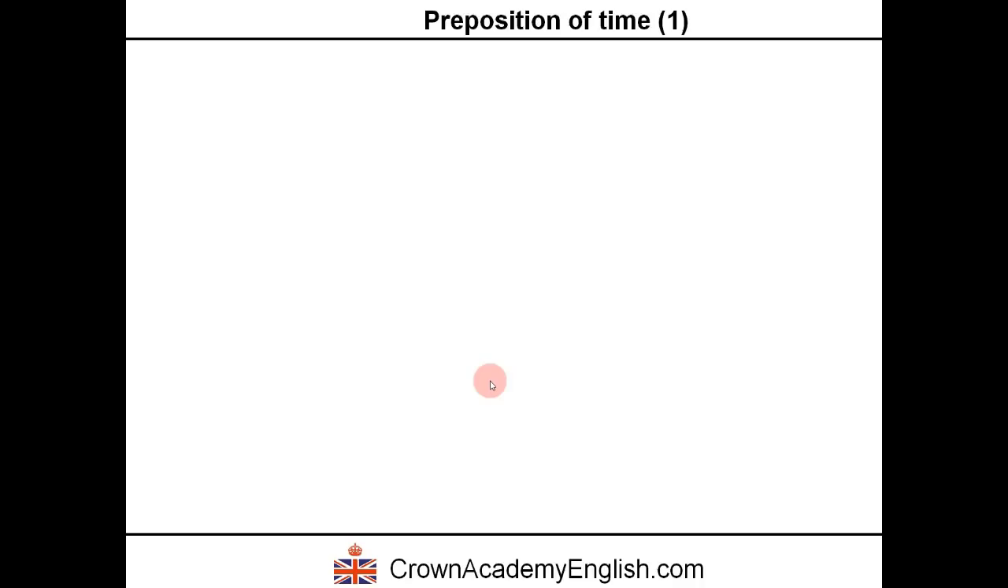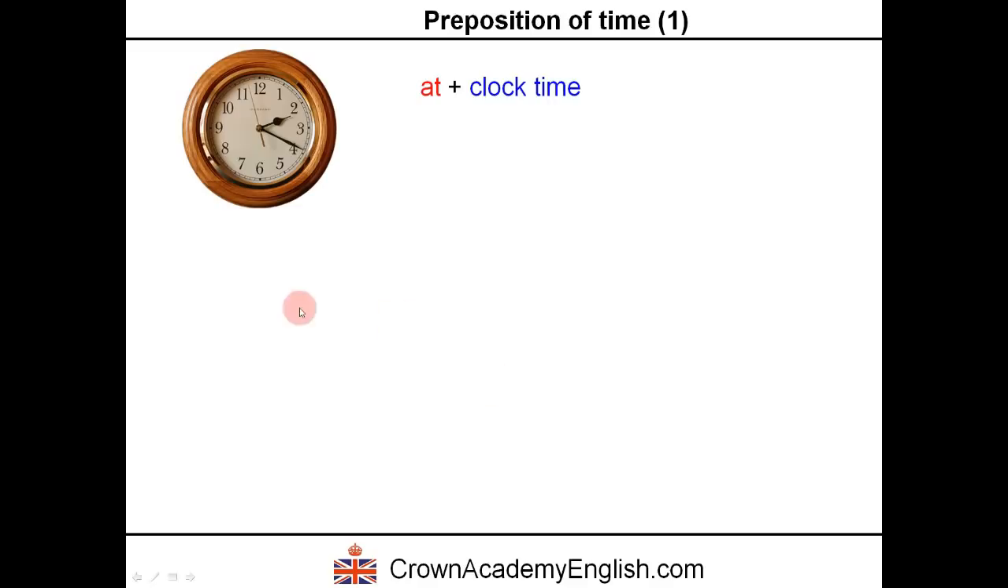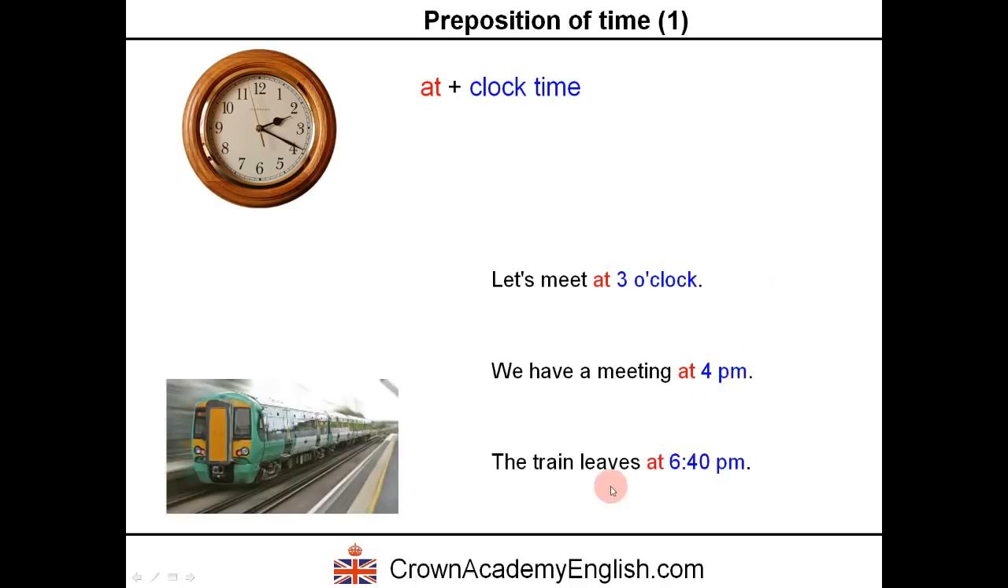So let's look at at as a preposition of time. So the first use is at followed by a clock time. For example, let's meet at 3 o'clock. So we're describing the time. We have a meeting at 4 p.m. So p.m. means in the afternoon, 4 o'clock in the afternoon. The train leaves at 6:40 p.m. At 6:40 p.m. So at followed by a clock time.